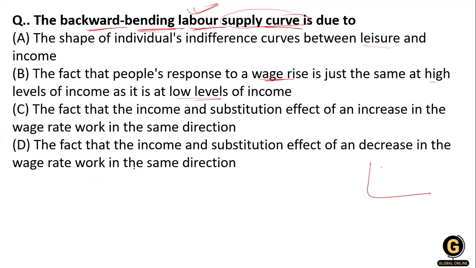So what will be the right answer? You know the question is about the supply curve, and you know that the supply curve is like that, going from left to right. But it is talking about the labor supply curve with a backward bend. That means it is like this, backward bending. So this supply curve is the shape of an individual curve between leisure and income. That's why option A is right over here.